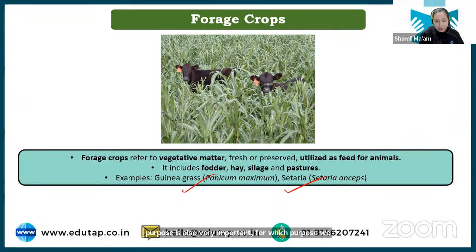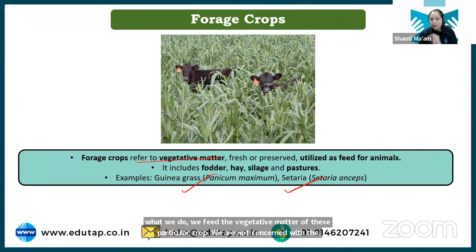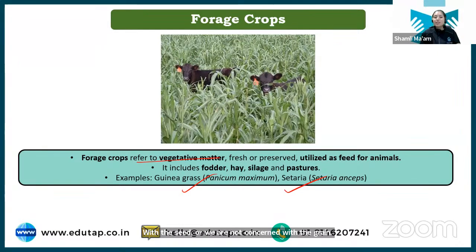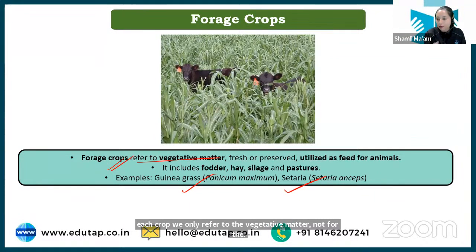Here we feed the vegetative matter of this particular crop. We are not concerned with the seed or the grain, or with the end result. We are concerned with a lot of vegetative matter. The more the vegetative matter, the more the biomass, the better that forage crop is considered, because here we need to fill the stomach of the livestock. So for forage crops we only refer to the vegetative matter, not the end product or seed that we get from any particular crop.